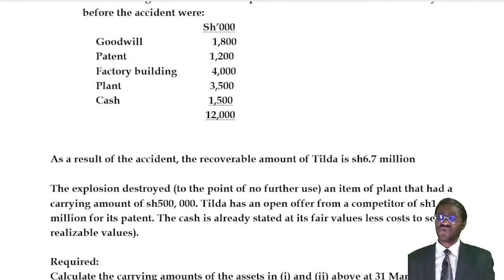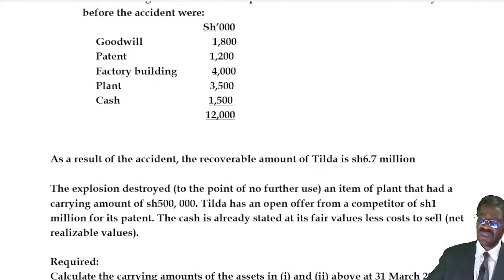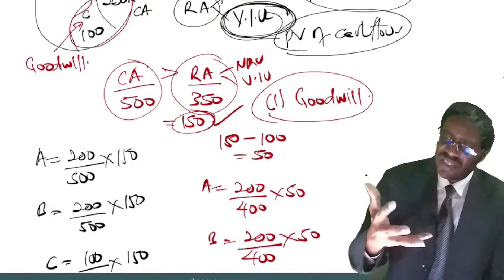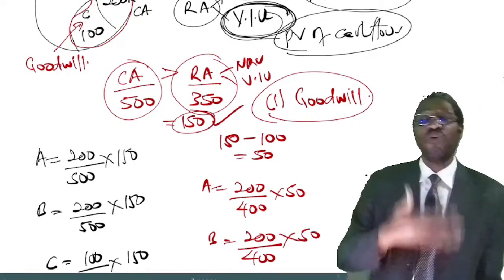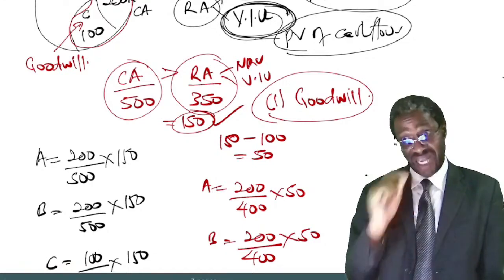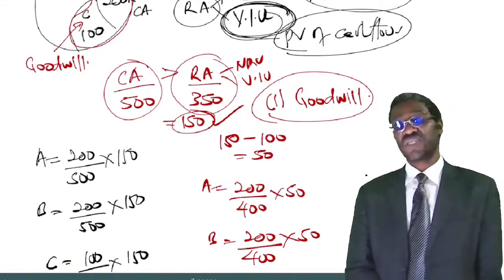But this question goes further to say, in the paragraph below that table, second line, Tilda has an open offer from a competitor of shillings 1 million for its patent. Meaning, we can sell that patent for at least 1 million. How does it affect our computation of the impairment loss and how we shall allocate that impairment loss? That's another factor that I'll talk about next time.